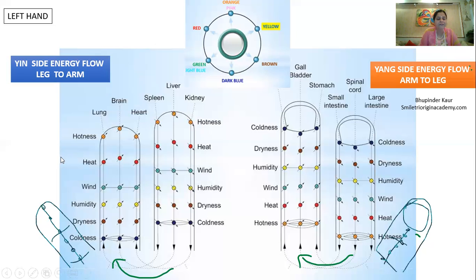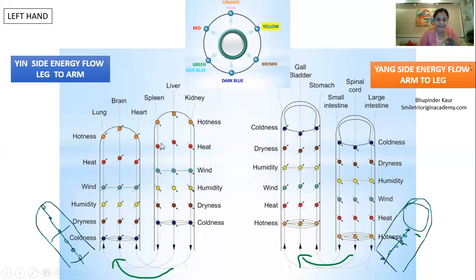If I take the functional style, then this is the wind meridian. Yes, the lung meridian is the wind meridian. Then here you can make an axis with the spleen meridian. Lung is wind and wind has an axis with the spleen meridian. And when you see, this looks like a buell meridian.